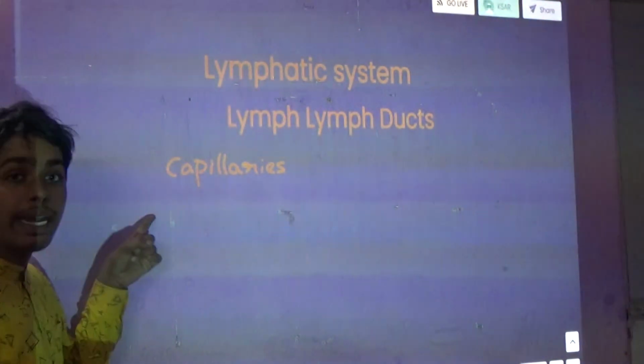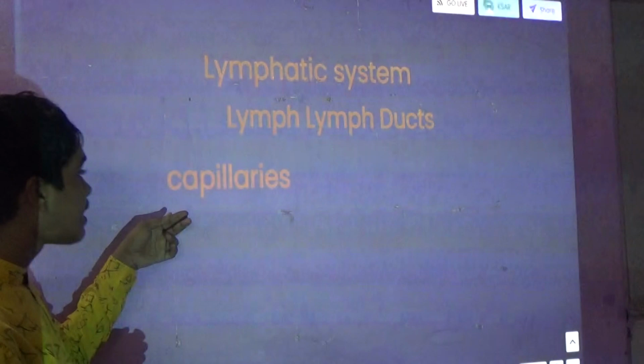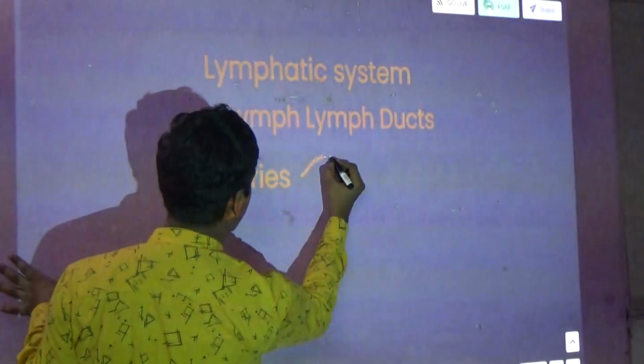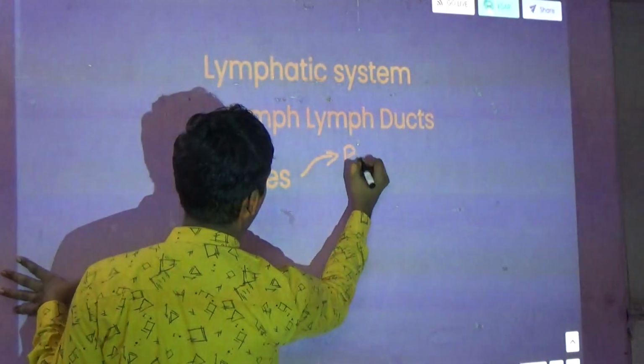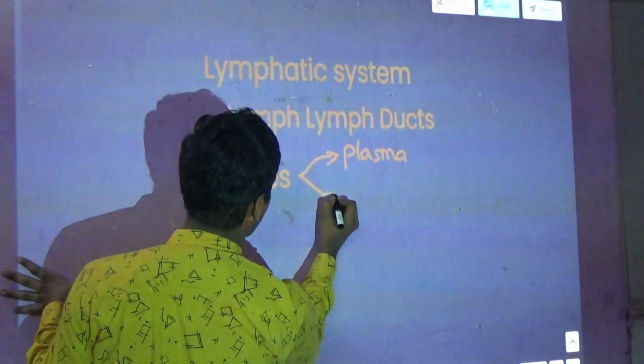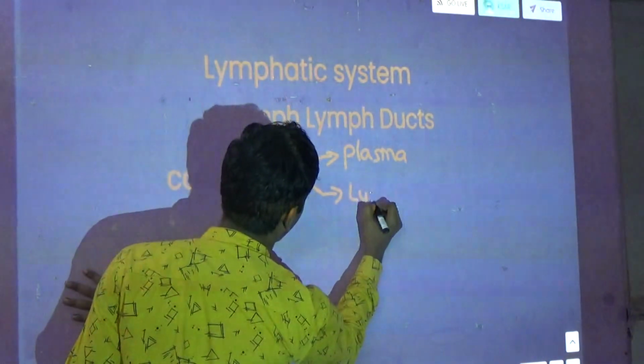These are the capillaries, from which there are two types of fluids: plasma and lymph fluid.